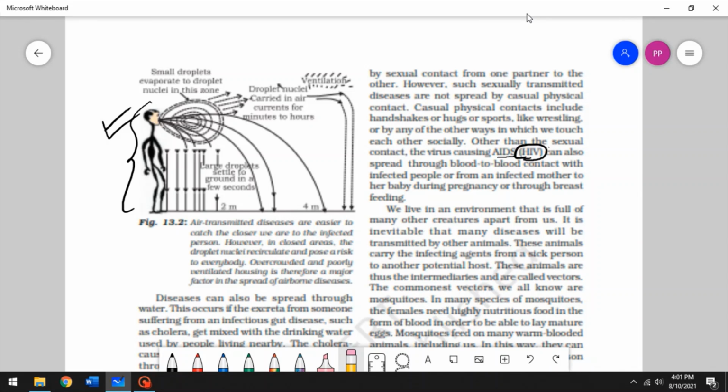So AIDS is also spread through blood-to-blood contact, right? Or it is transferred from an infected mother to her baby, whether it's during pregnancy or through breastfeeding. Or from an infected person to another person who receives the infected person's blood, right? Or through sexual contact. All of these are ways of spreading HIV and, as a result, ways of spreading AIDS. All right.